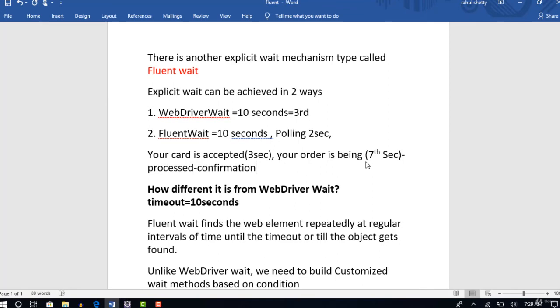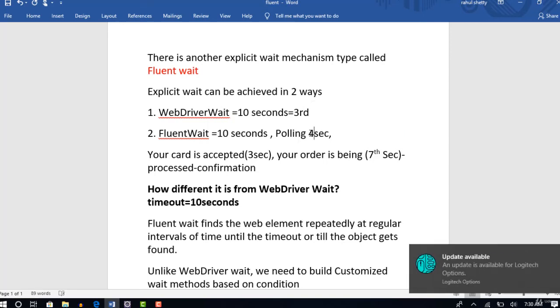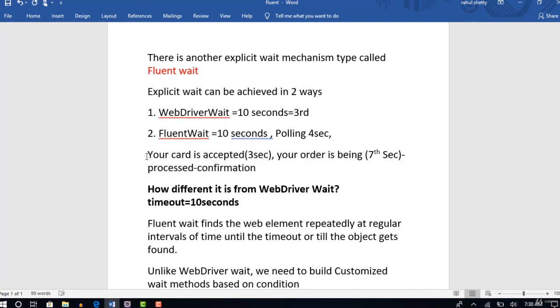So I could not change any HTML, both are the same. So I could write a common XPath for both of them, but unfortunately when I write an XPath for this, it is getting accepted. So that's the reason for what I did here. I put the polling at 4 seconds. So it checks at the 0th second first, nothing is displayed, and thereafter within 3 seconds "your card is accepted" is displayed. But I don't want to look for that, right?